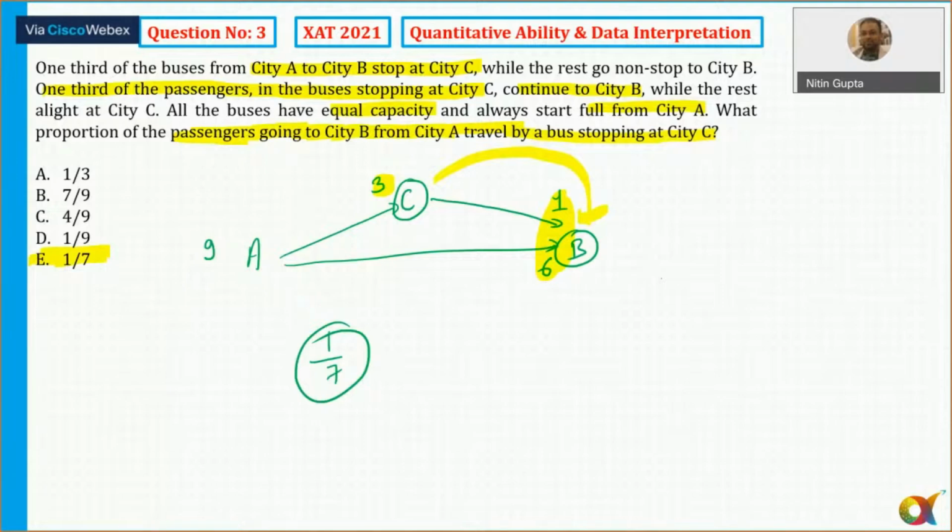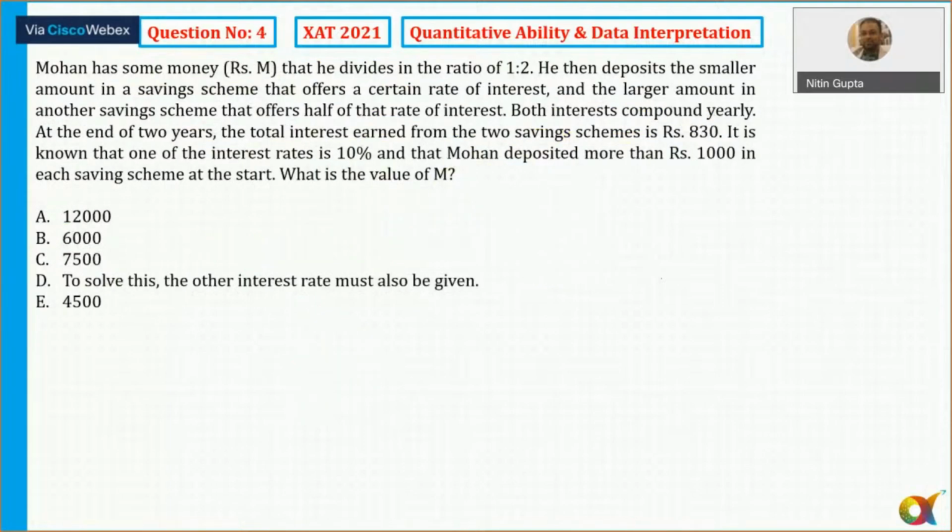All right. So let's move to question number 4 now. Now, this is another interesting question, but definitely not to be done in the first round. It says Mohan has money, rupees M, that he divides in the ratio 1:2. So I can say that he divided the total money in the ratio 1:2, let's say 100K and 200K.